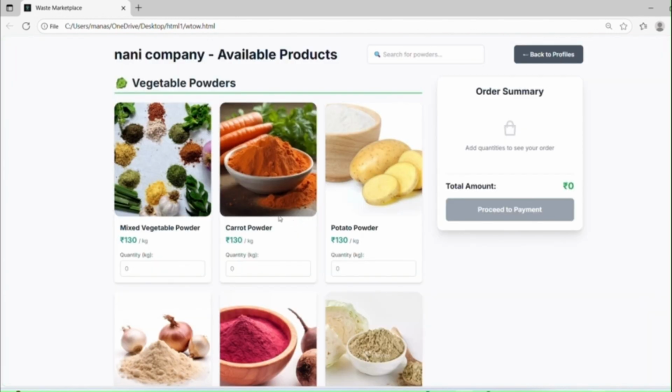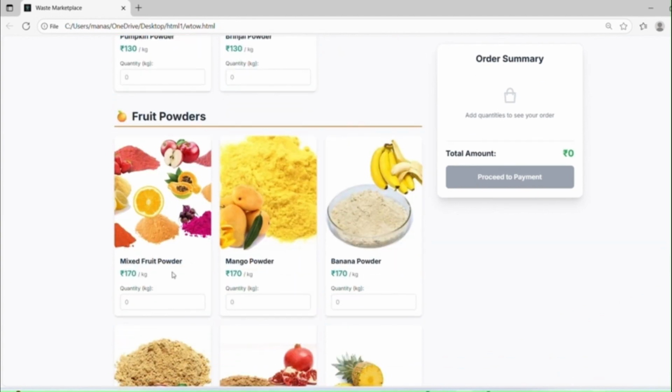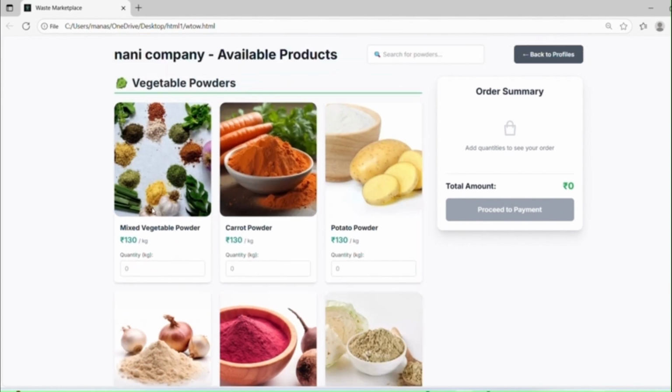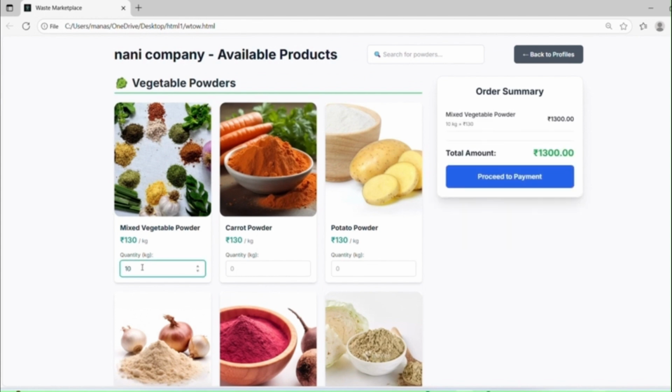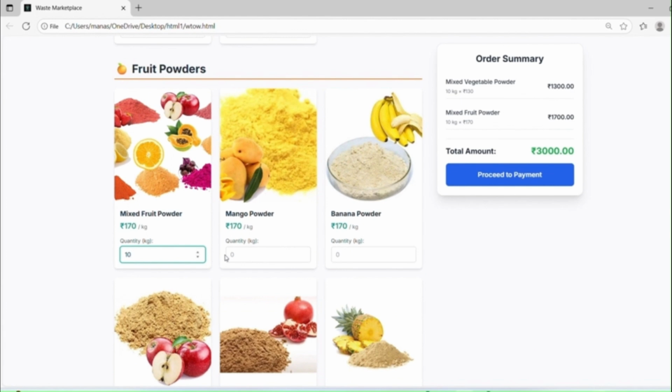Now let me go into it. Here we have mixed vegetable powder, carrot powder and potato powder. And in the fruit powders, you have mixed fruit powder, mango powder and banana powder. Here vegetable powder is 130 rupees per kg. So let me take it as 10 kgs. And in the same way, let me choose the mixed fruit powder also in 10 kgs.